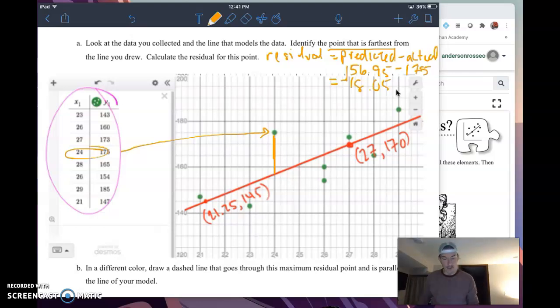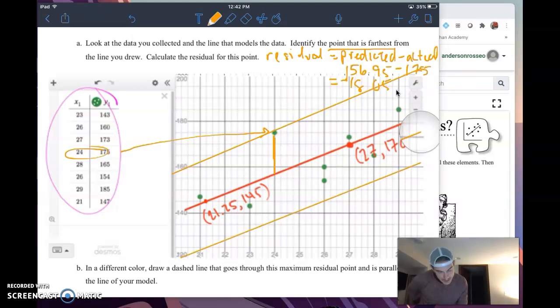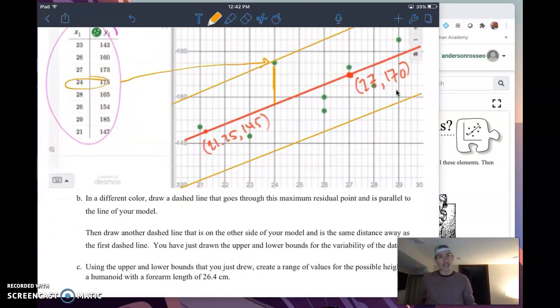So in part B down here, they say in a different color, draw a dashed line that goes through the maximum residual point and is parallel to your model. Now I've got to do some estimating here, but I think I'm going to be able to get reasonably close there with that orange line. Then they say try to do the exact same thing, but now down here on the other side. And this is where I got to get a little crafty. I'm trying to make these approximately the same distance from the red line. I know that's not perfect, but you're going to forgive me. They did say to make it dashed; I just made it orange. But ladies and gents, what this is going to allow me to do is develop an upper and lower bound to create a range.